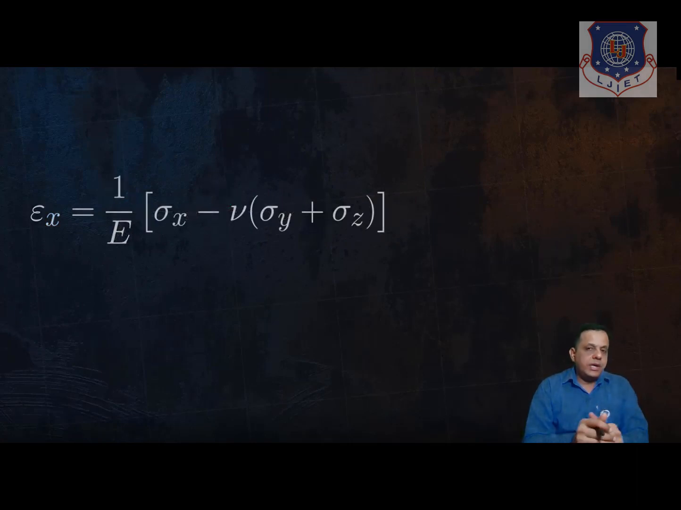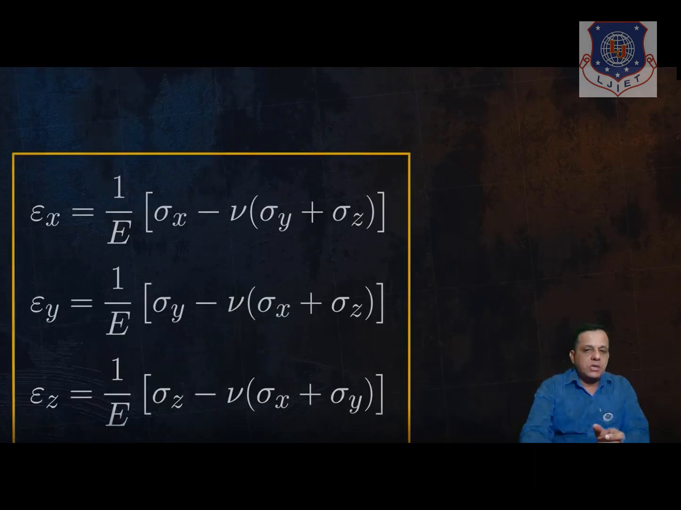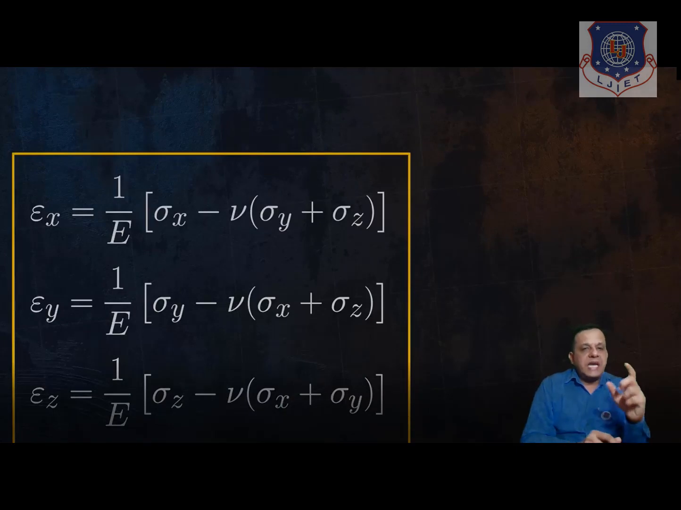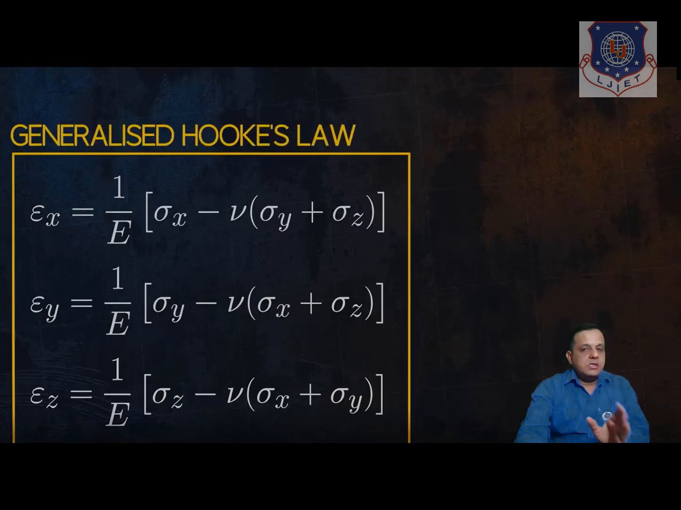Similarly, if we go ahead by taking 1 by E common and simplifying the equation, the set of equations you see: epsilon x, epsilon y and epsilon z, and the equations contain stress in the x direction, stress in the y direction, stress in the z direction, and by using the Poisson's ratio and Young's modulus here, that is known as generalized Hooke's law.